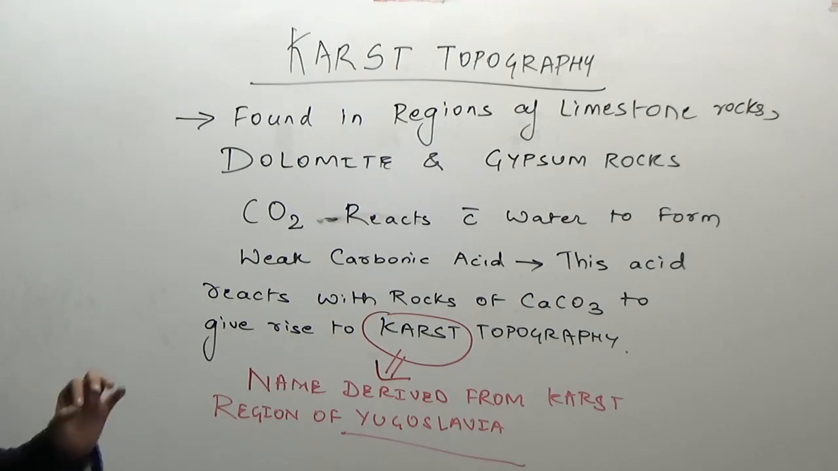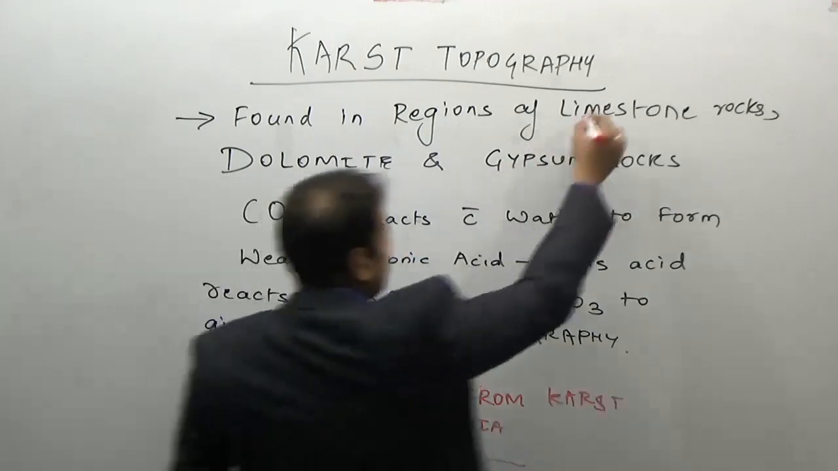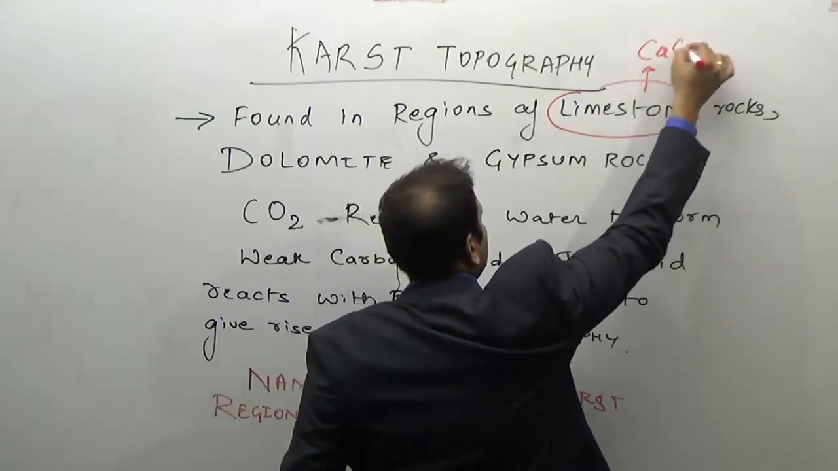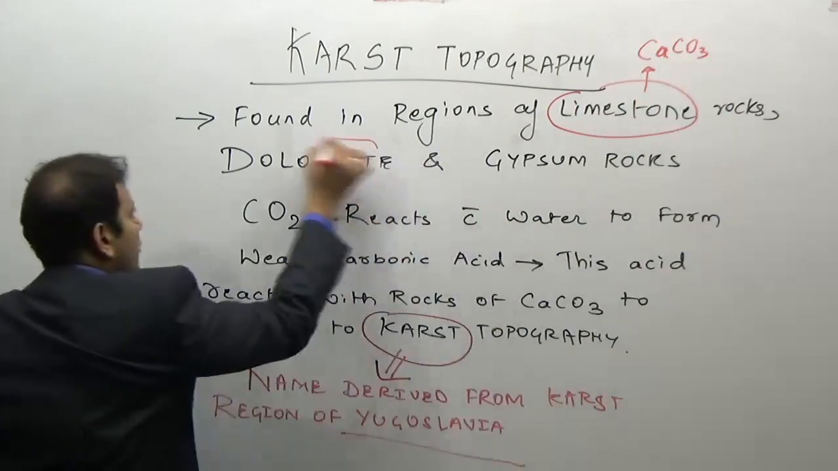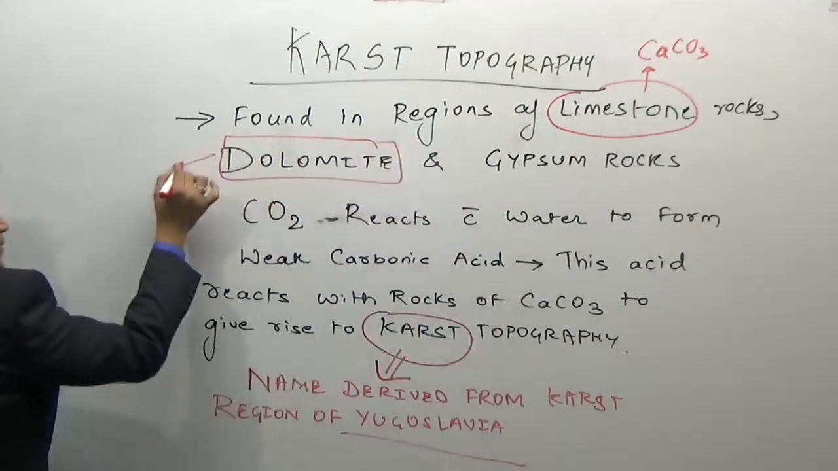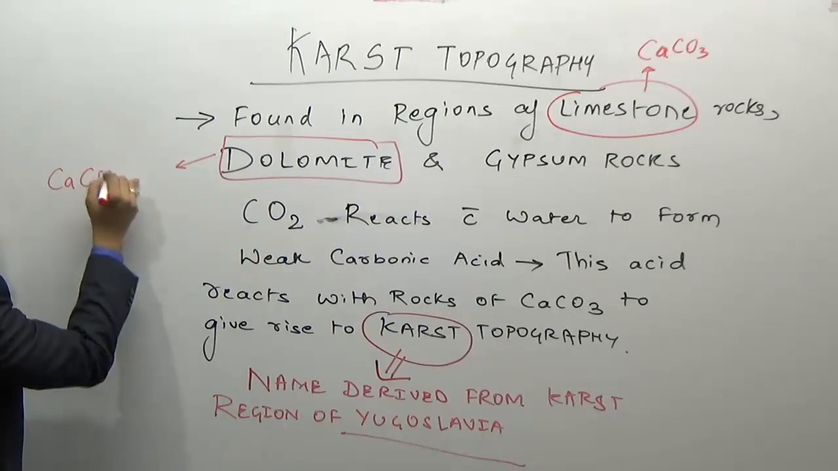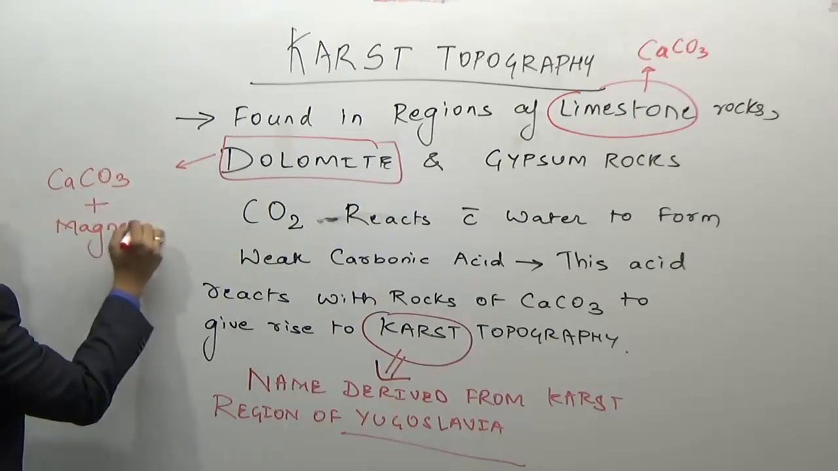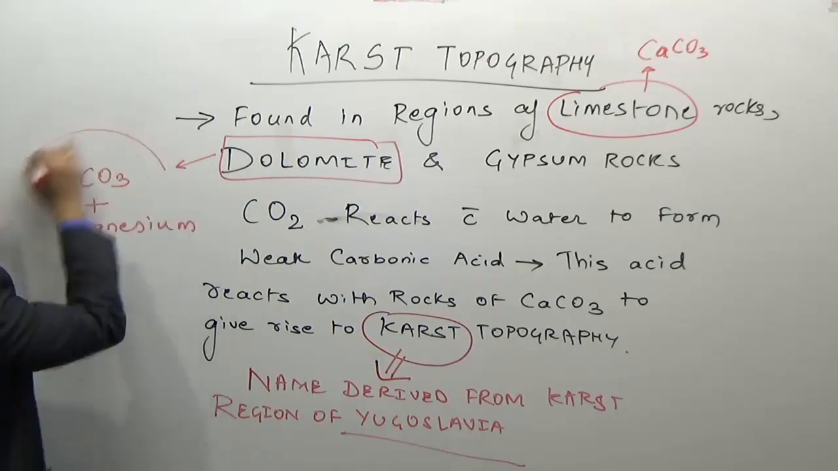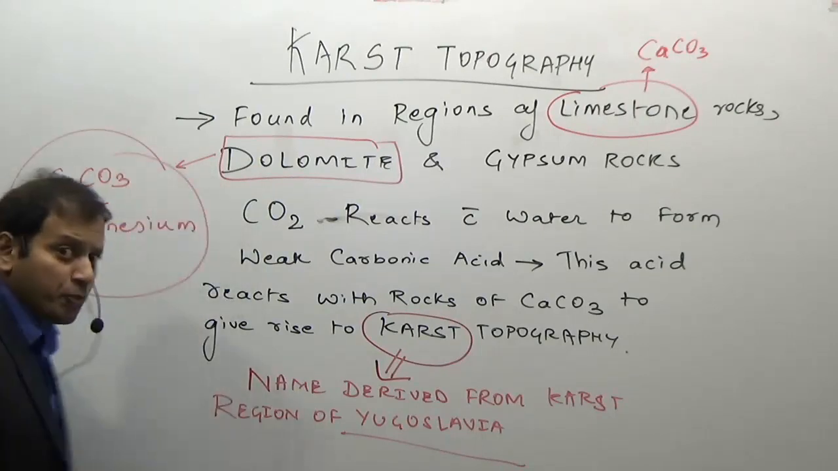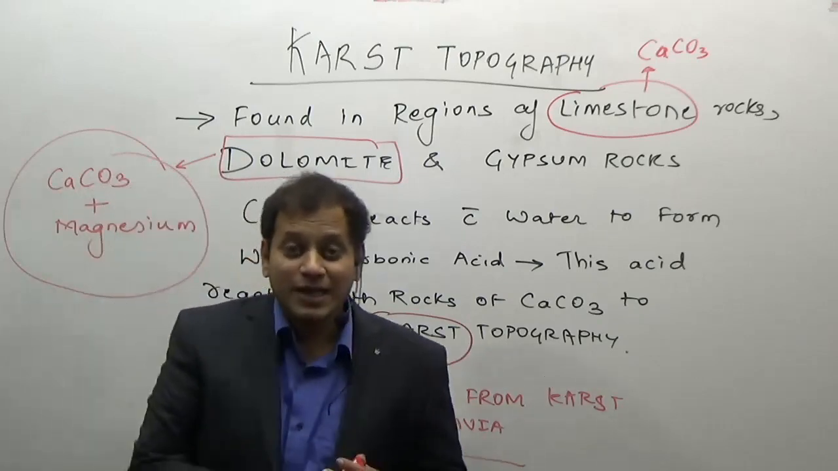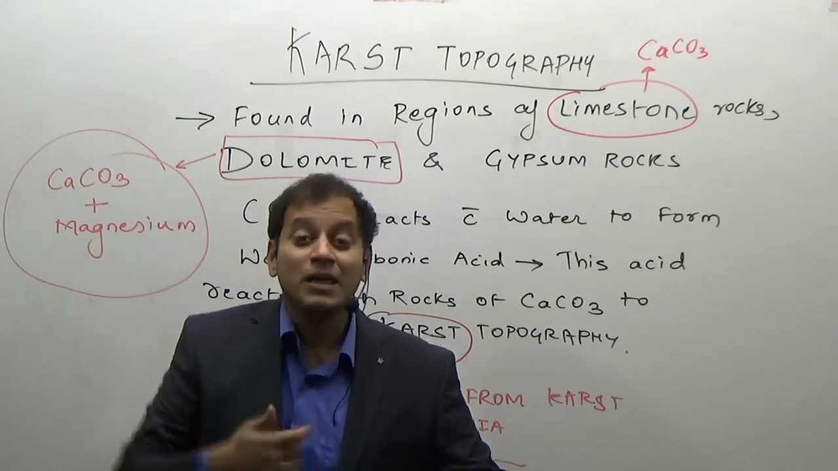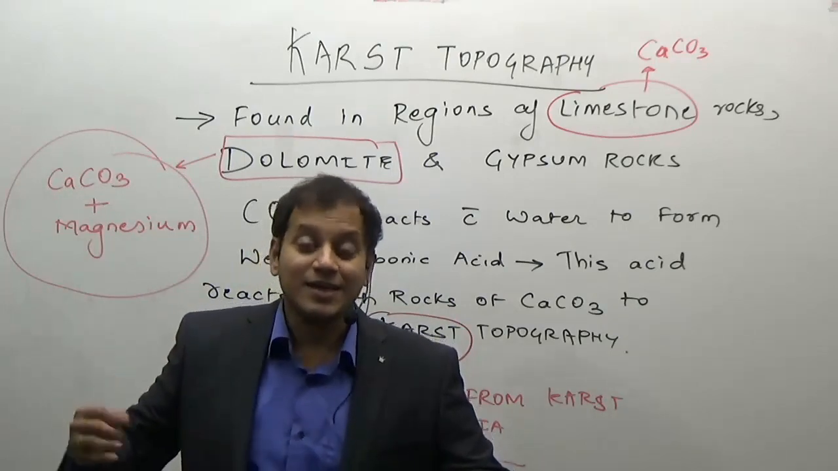Now, what is limestone? Limestone is a rock which is made up of calcium carbonate. What is dolomite? When calcium carbonate plus magnesium is present, then such a rock is known as dolomite. The purest form of calcium carbonate, the soft form, generally white in color, is known as chalk.